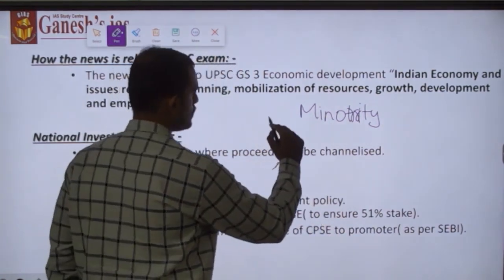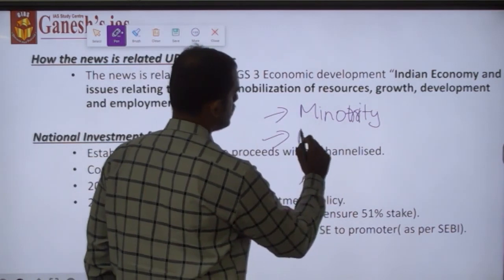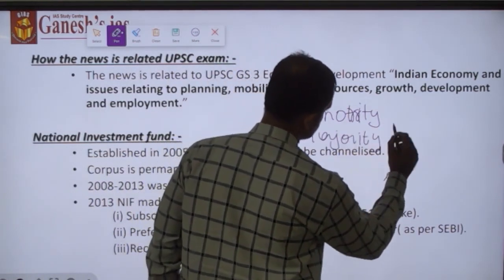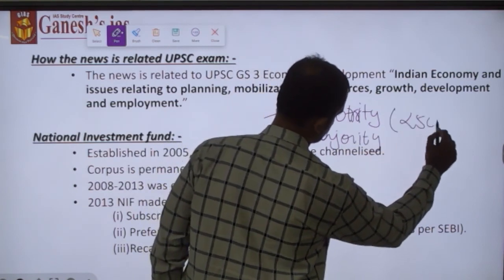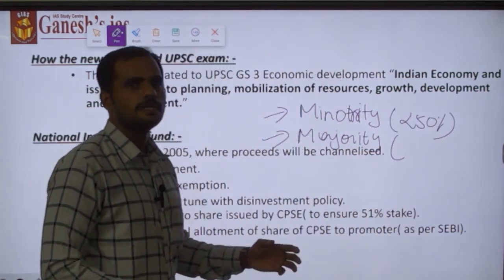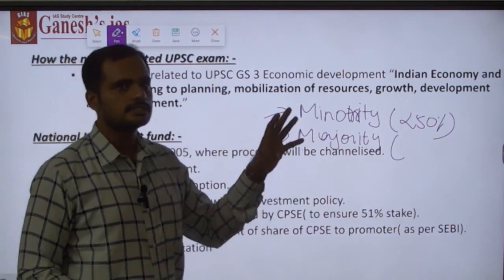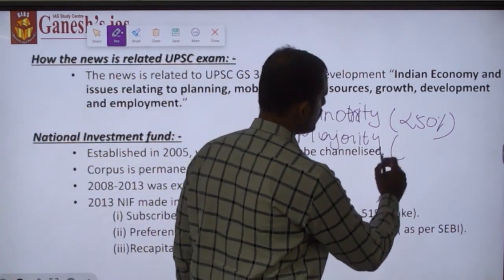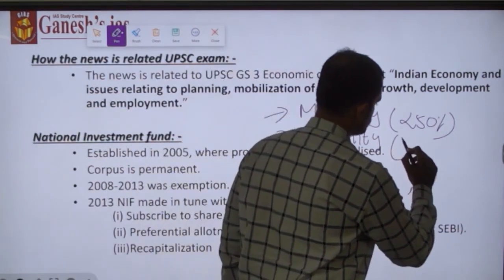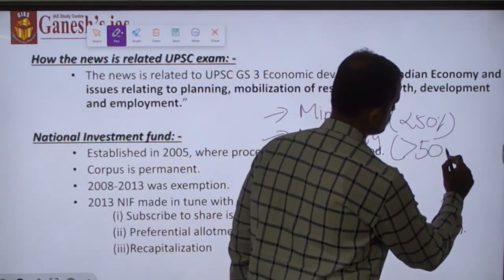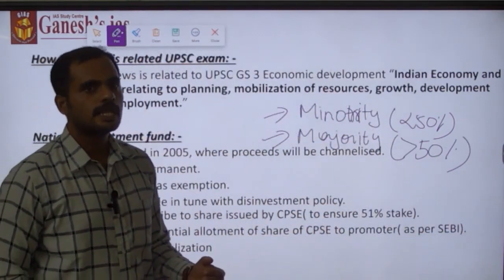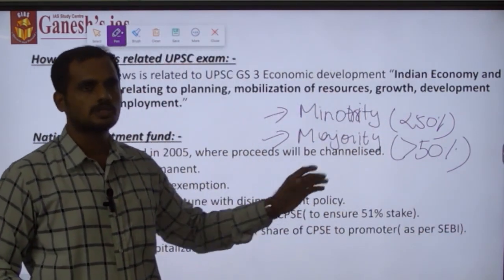Second, in the case of majority disinvestment, the government will be reducing its stake in the particular organization by more than 50%, as a result of which the government's management control as well as its stake will get reduced.